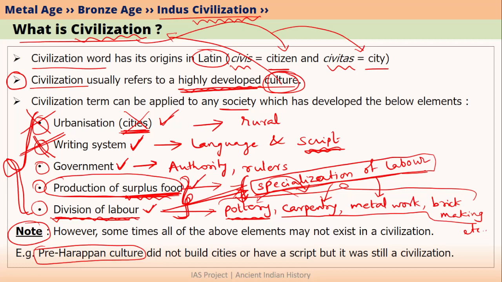So even though we have defined all these terms technically, you must appreciate that there is some scope for subjectivity also. But in an ideal case, all these points should be satisfied by a society or a culture for that society or culture to be called a civilization.